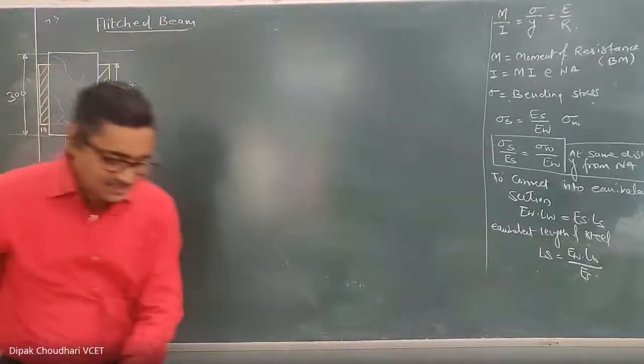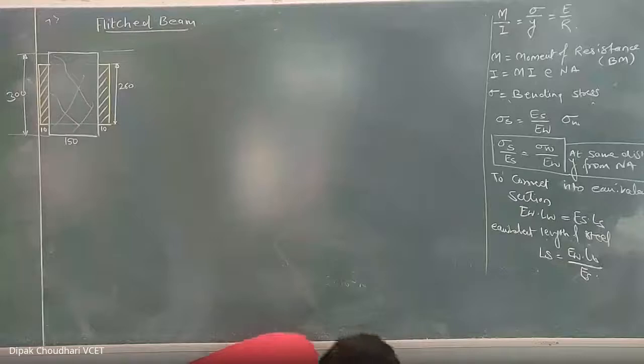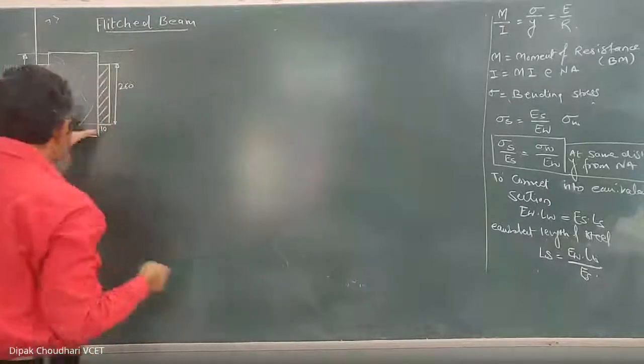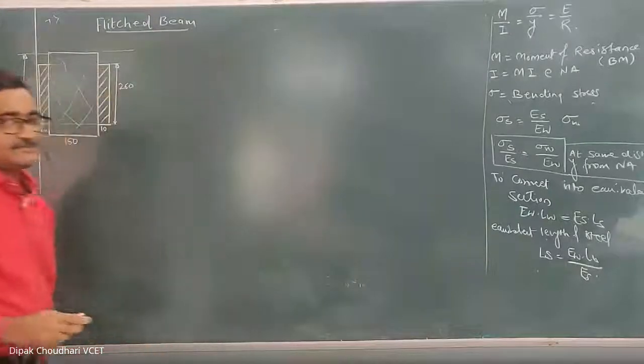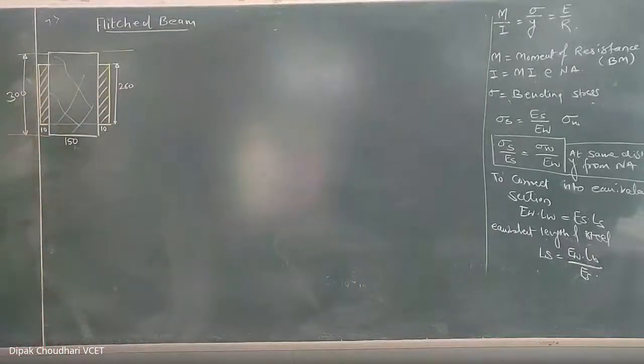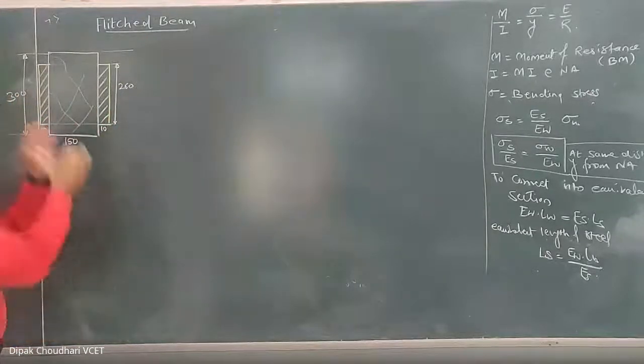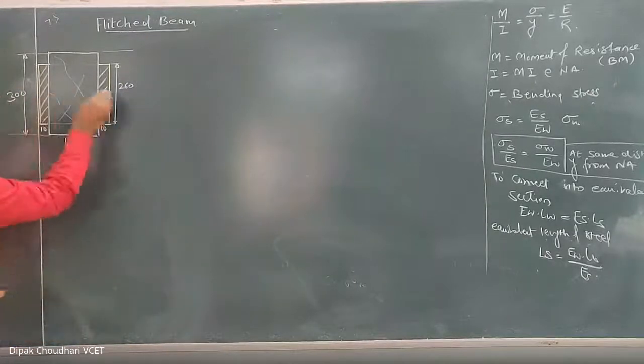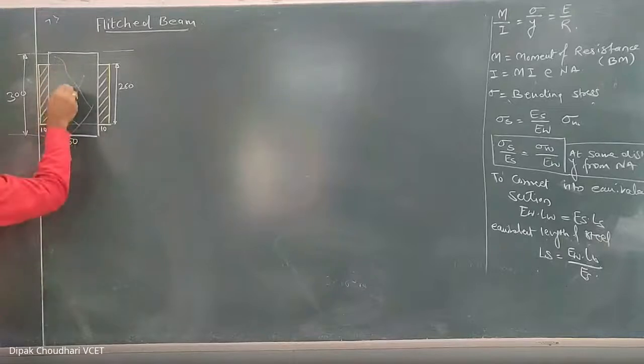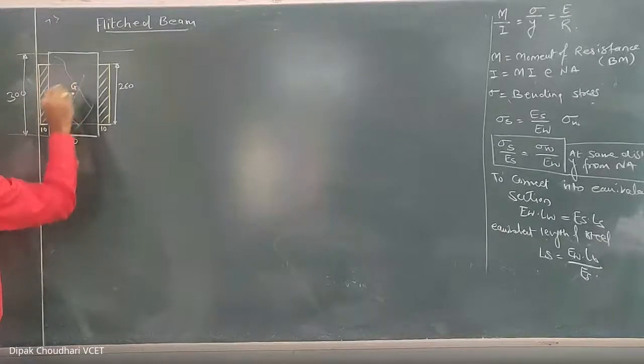Now, since this section is symmetrical, it doesn't make any difference whether you solve it with a composite section or an equivalent section. Even if you convert it into an equivalent steel section, it will remain symmetrical about the horizontal line. So due to symmetry, the mass center will coincide with the geometrical center.